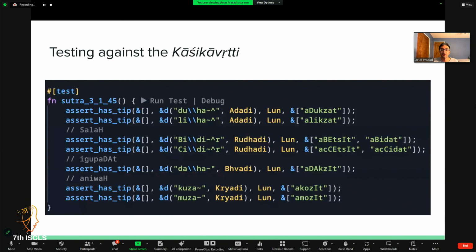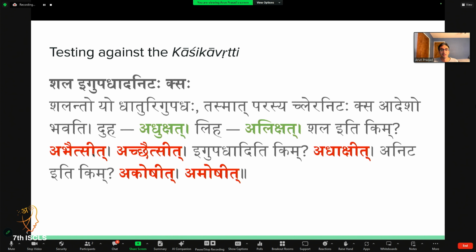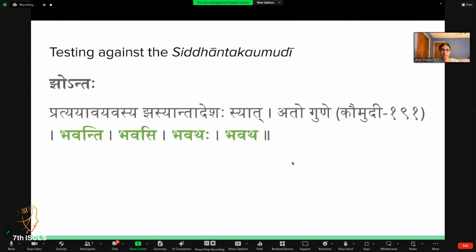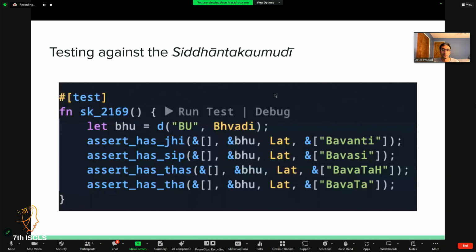So here in this previous slide, we have a dukshat and a likshat and a paitsit and so on. And here these become examples that we explicitly generate and make sure we can produce. And notice also we have abadat and achidat because these are forms that are licensed as well. What this function assert is testing is that we can produce exactly the forms that are being specified given the input parameters. Likewise, we can test against the Siddhanta Kaumudi. So again, if we take the examples from Jhantaha, we can turn those into a test. And I'm happy to walk through this as well at the end if time allows.